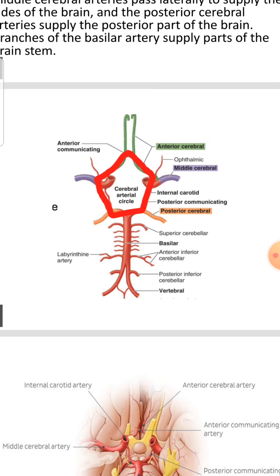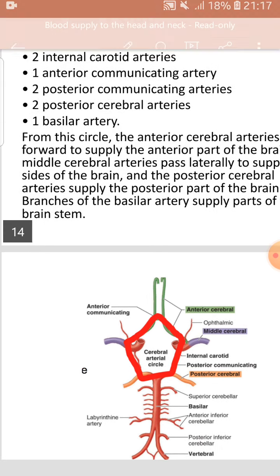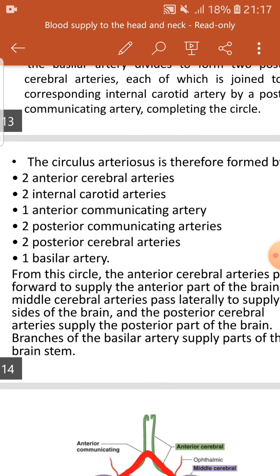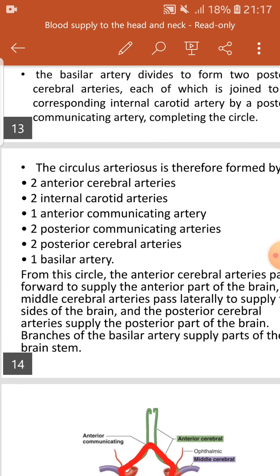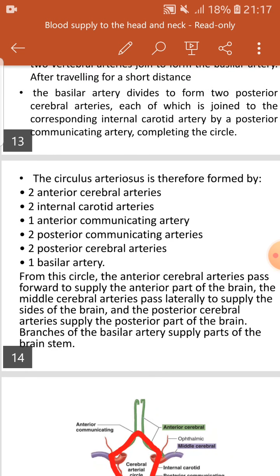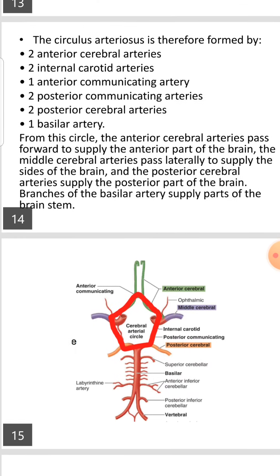So this is the circle of Willis, and I am summarizing it. The circle of Willis is mainly formed by the two anterior cerebral arteries, the two internal carotid arteries, one anterior communicating artery, two posterior communicating arteries, two posterior cerebral arteries, and one basilar artery.